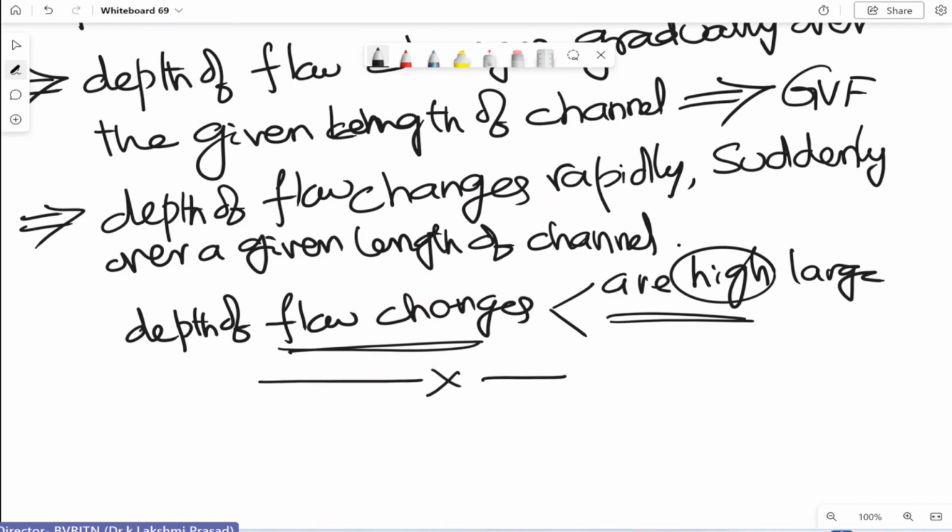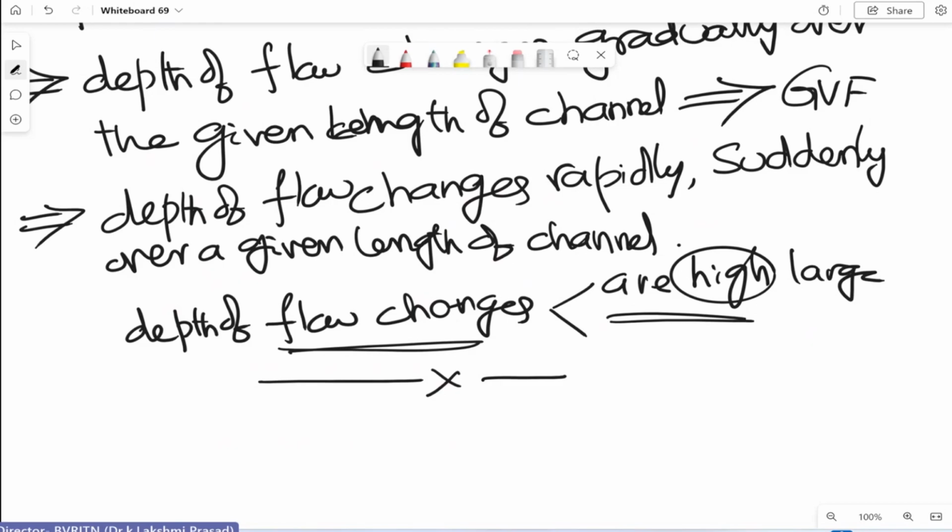So what we mentioned: uniform flow means the depth of flow does not change over a given length of channel. Non-uniform flow means the depth of flow changes over a given length of channel. If the change is small and gradual, we call it gradually varied flow, whereas if the change is sudden and large, we call it rapidly varied flow.